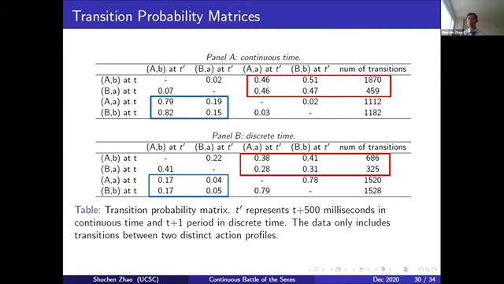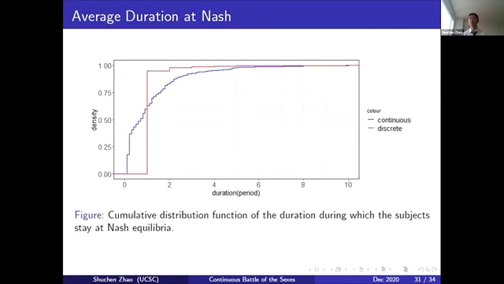Also, the second question is, how long do they on average stay at Nash? Here is the CDF of the duration during which subjects stay at Nash. As you can see, for discrete time, we have a very strong pattern of one-period alternation. So people stay at Nash for one period, and then they switch to somewhere else. But for continuous time, the durations are quite diverse and unstable. They can vary from 1 second to 20 seconds, and clearly you can see that from the CDF.